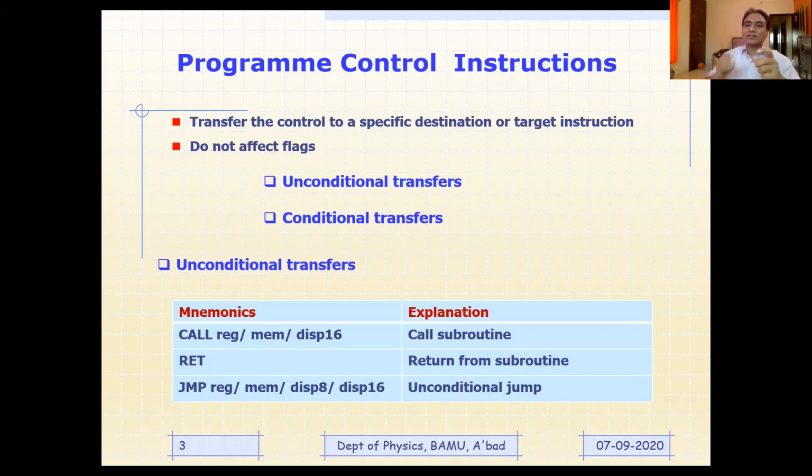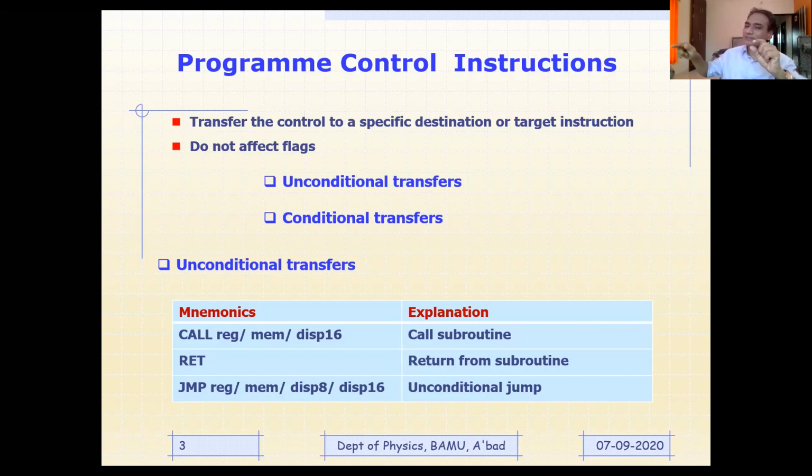Whenever you are calling a subroutine, let us say you have a main program of 10 lines, and then there is a small subroutine consisting of 5 instructions. And then at the fifth line you have used the call instruction. Call means you will be calling the subroutine, so the control will transfer from the main program to your subroutine.